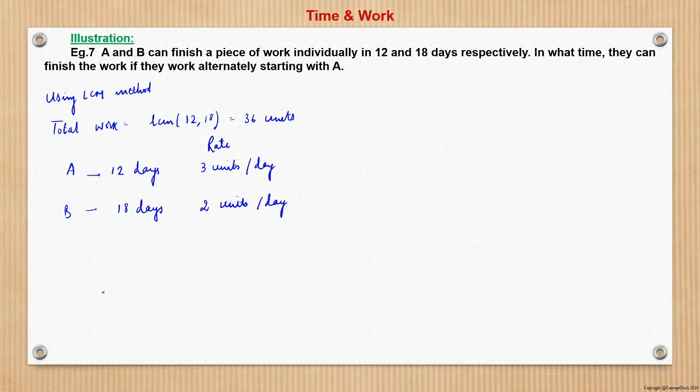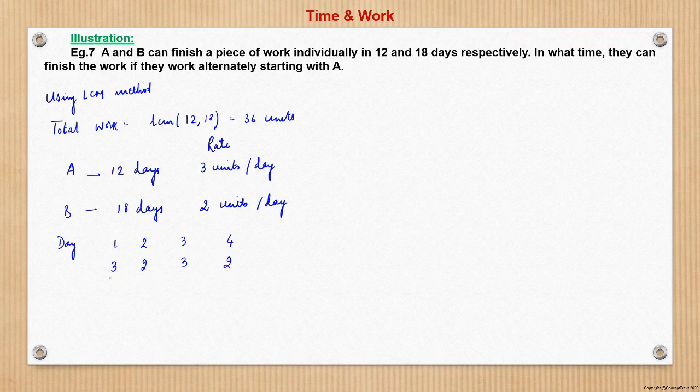So suppose this is day 1, 2, 3, 4. On day 1, A does 3 units of work, B does 2 units of work on day 2. Then again on day 3, A will do 3 units, and B will do 2 units on the 4th day.